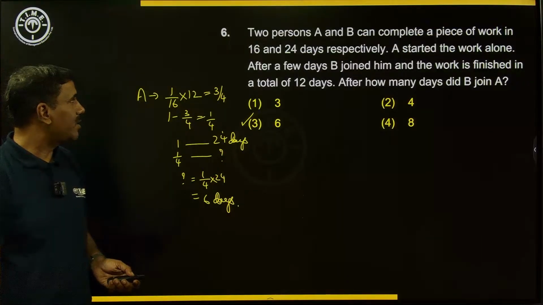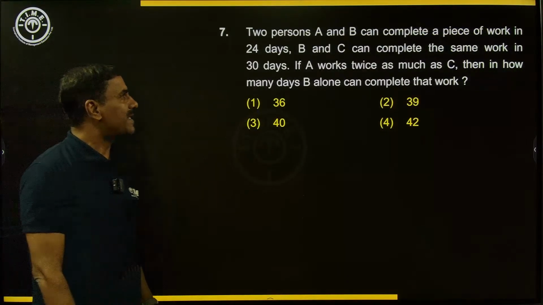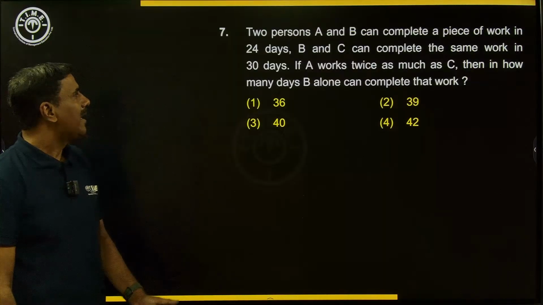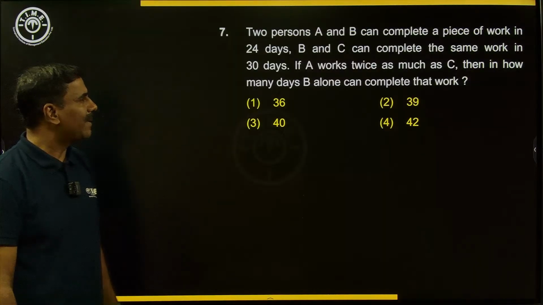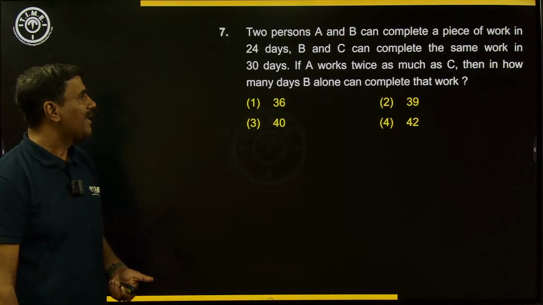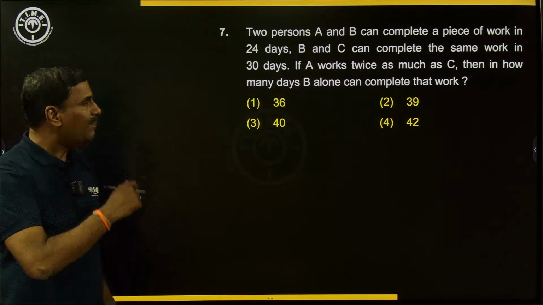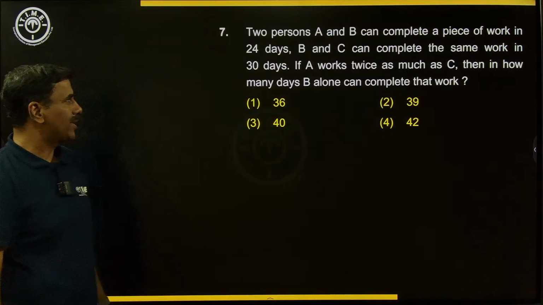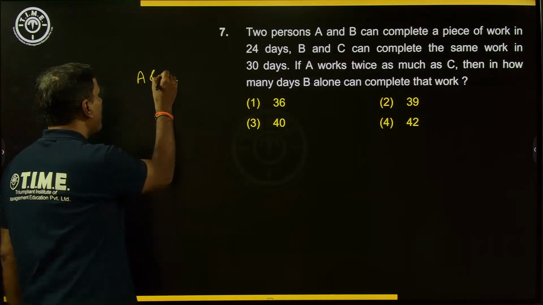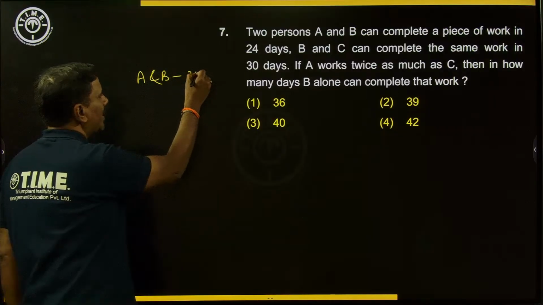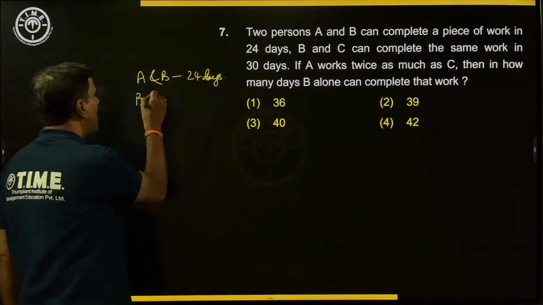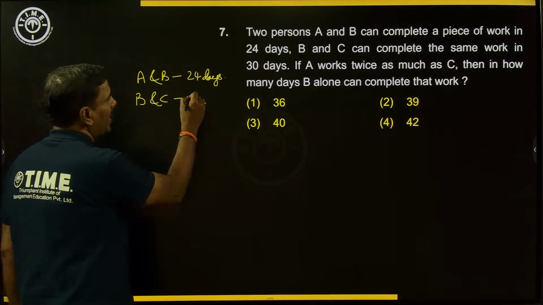Let's look at the next one. Two pipes A and B, two persons basically, can complete a piece of work in 24 days. B and C can complete the same work in 30 days. If A works twice as much as C, then in how many days can B alone complete that work is the question. Right. So here A and B are able to complete the work in 24 days is the data. And B and C are able to complete the work in 30 days.